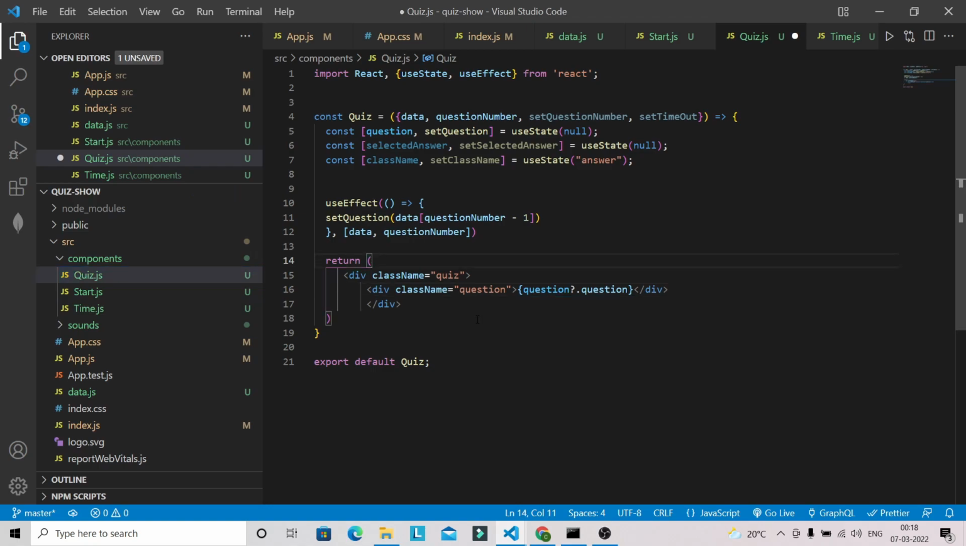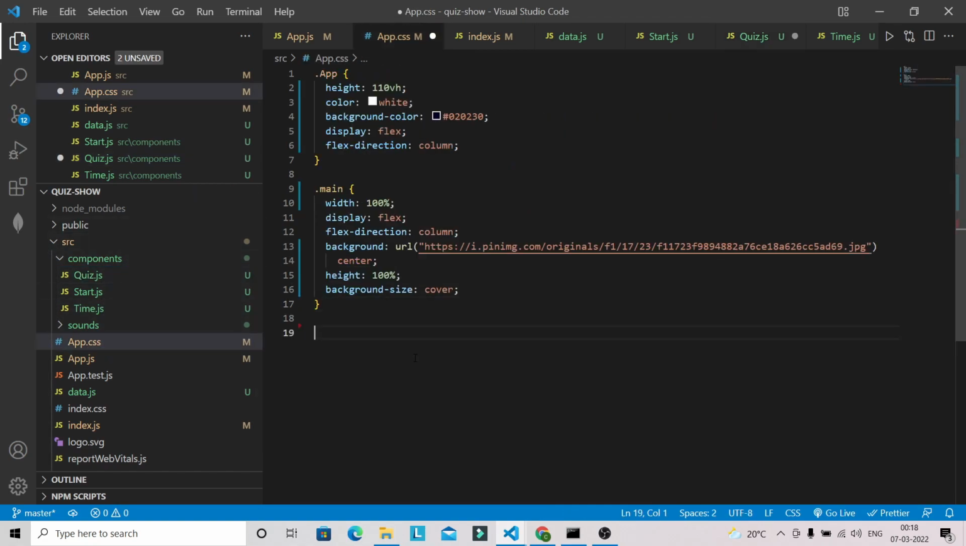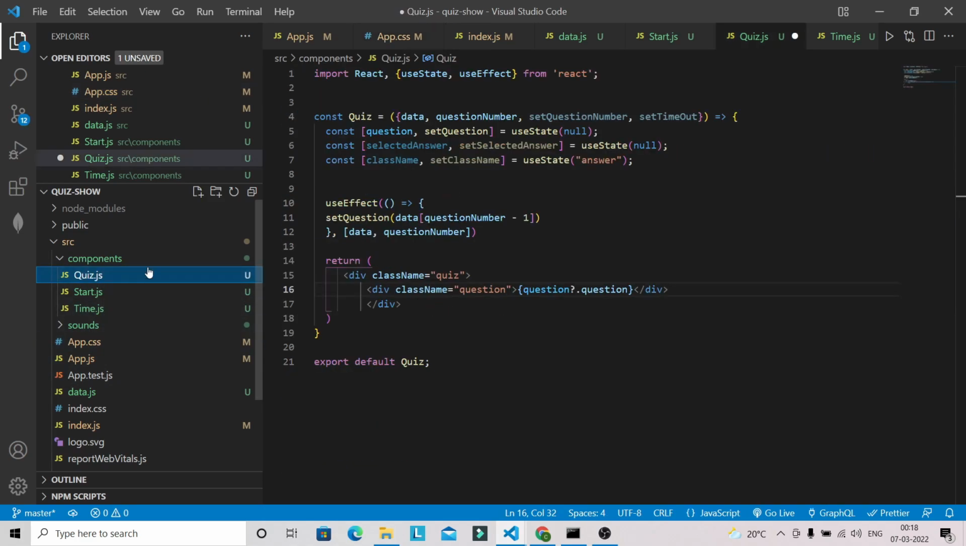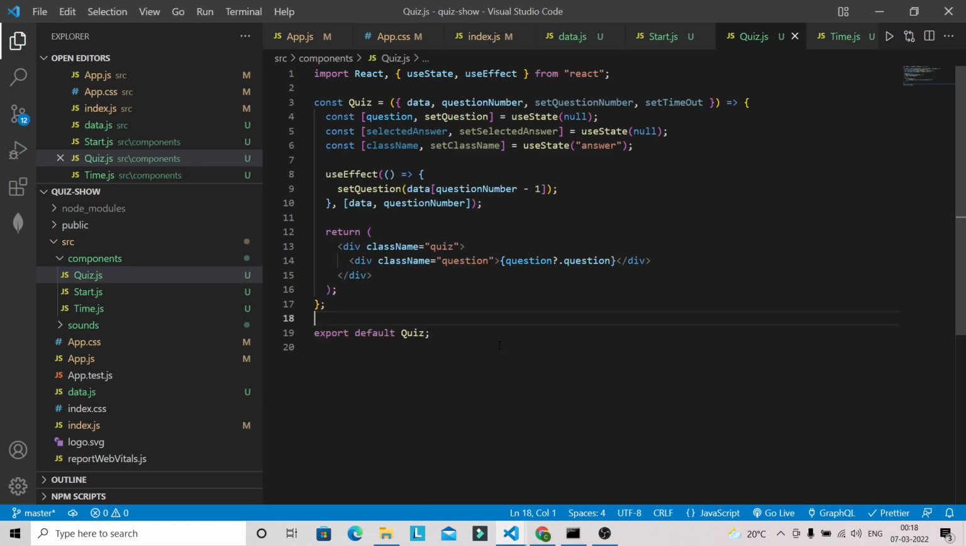So let's first add some styling for this quiz and question. Let's go to the app.css file. This is the styling I'm going to use for the class names quiz and question. Okay, let's go to the quiz.js file, format this one, and go to the browser. Now you can see that we are getting the question.